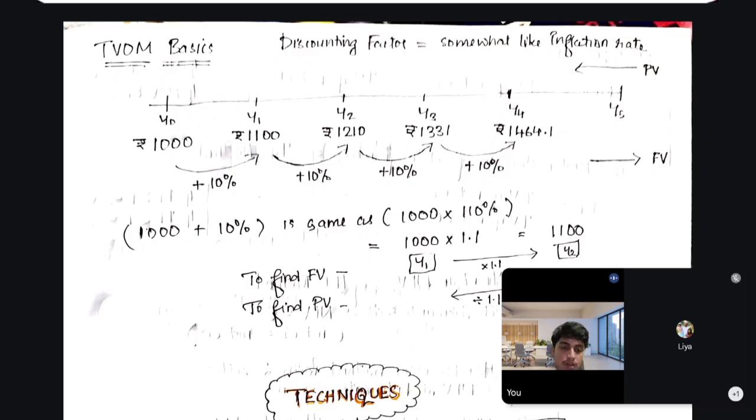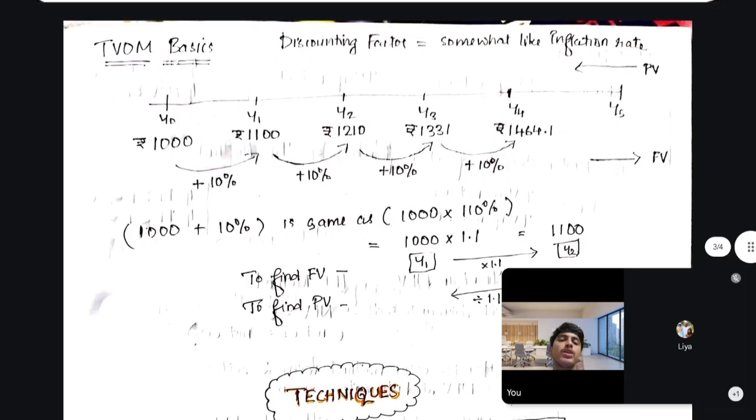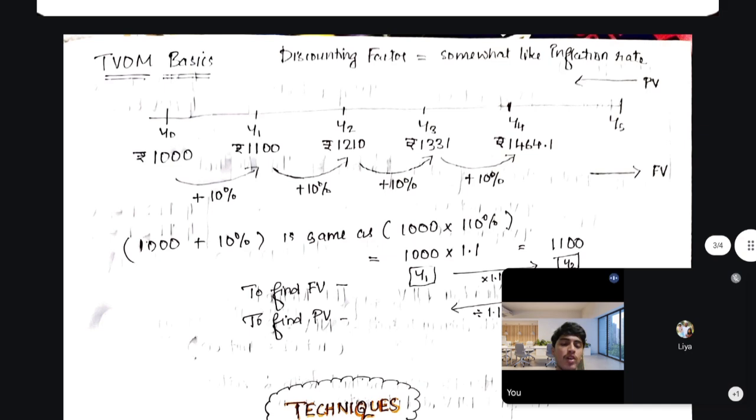If you didn't understand the logic behind the usage of time value of money, why we are multiplying the discounting factor, what is the meaning behind that, here's the solution for you in our notes. If you refer to these notes and later practice problems, it will be a cake for you.